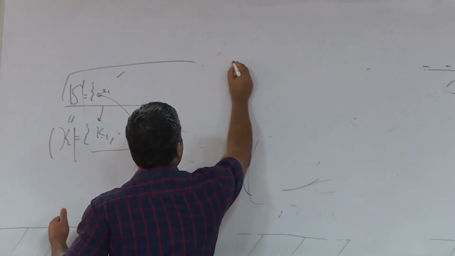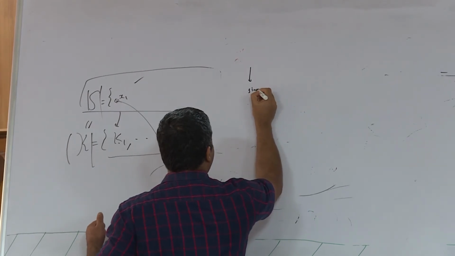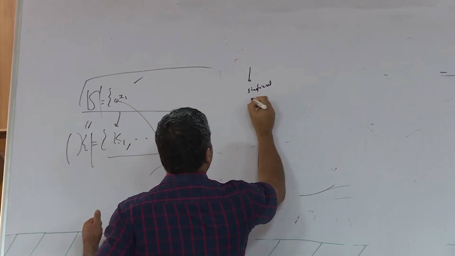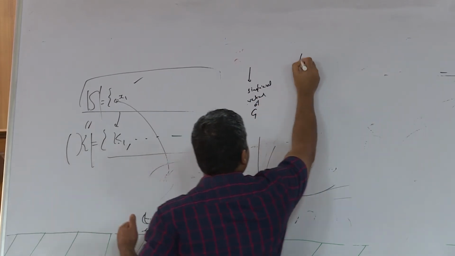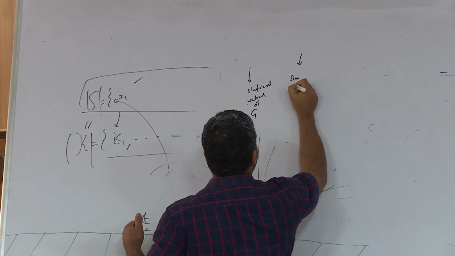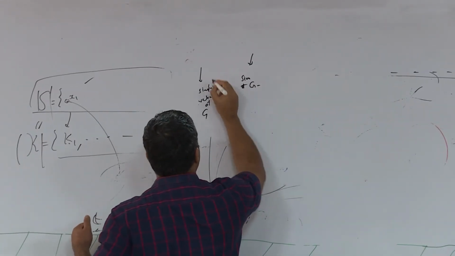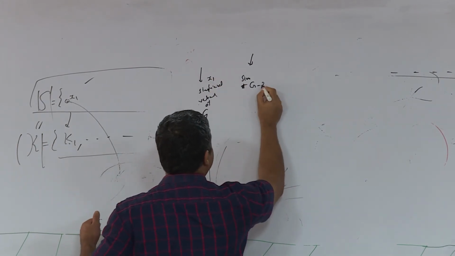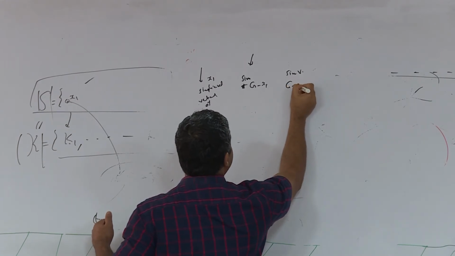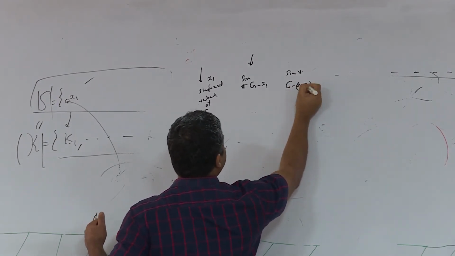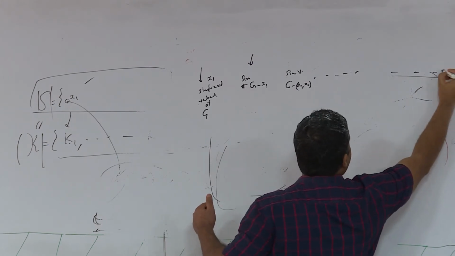So in this position I will put the simplicial vertex of G, and in this position the simplicial vertex of G minus x1, and then of G minus x1, x2, and so on. And the coloring will happen from this onwards. This will be colored, this will be colored.